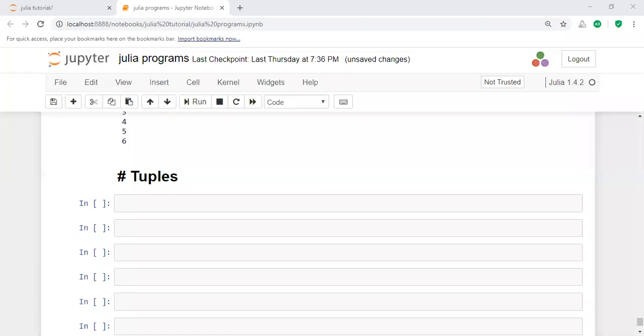Okay, good morning. Today's topic is tuple. What exactly is a tuple? A tuple is an ordered sequence of elements, like an array.